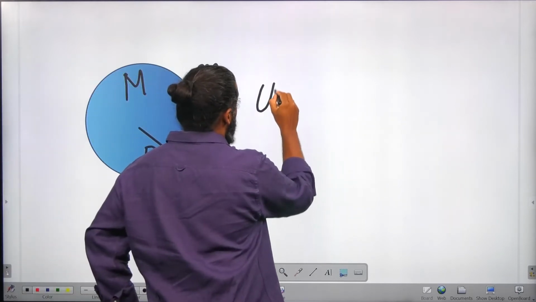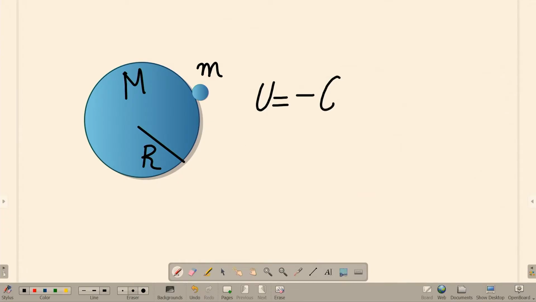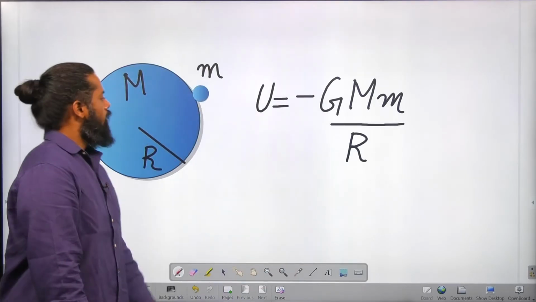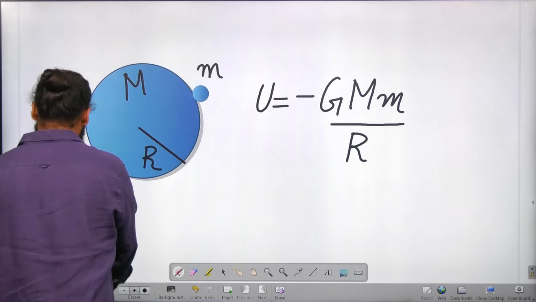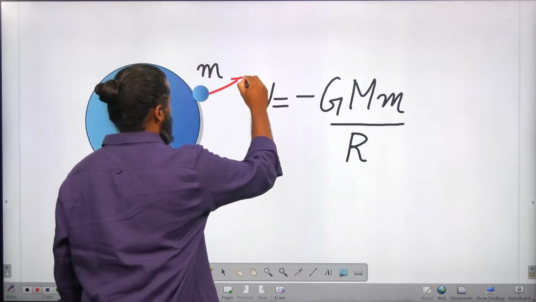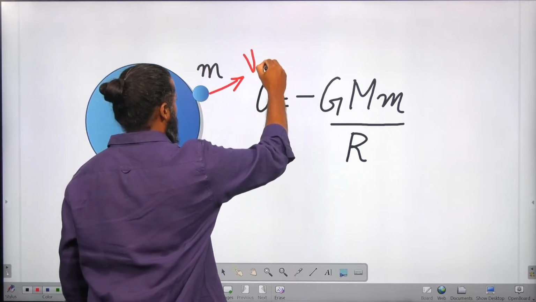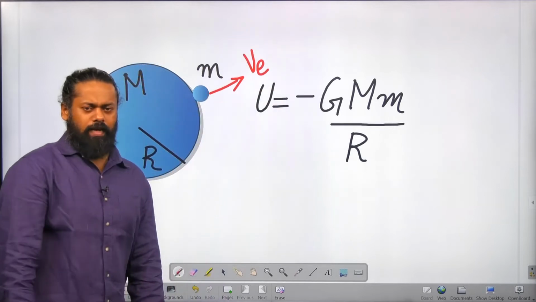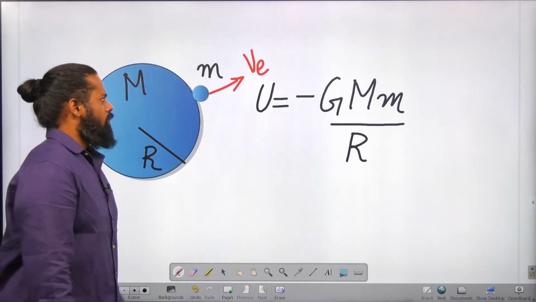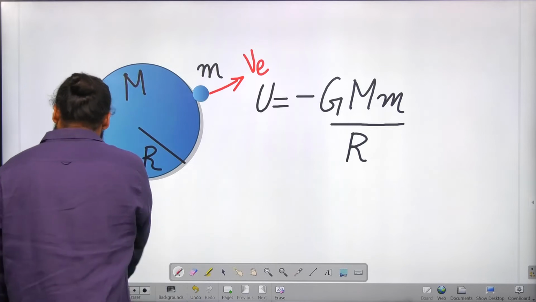Gravitational potential energy U is defined as minus GMm by R, since we are on the surface of Earth. Now, if we project it with an initial velocity, call it VE, the escape velocity, then you can find out the kinetic energy.